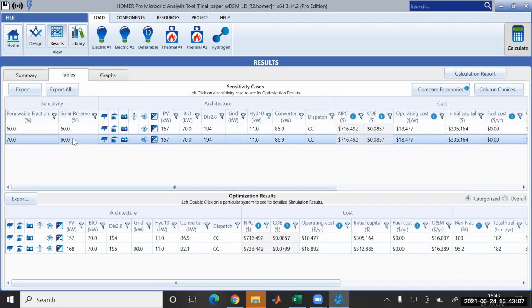Okay, it's not only that, it is mentioned 70 but not exactly 70. It is more than that, around 98% of the entire generation is from your renewable. The minimum range I have given is 70. Okay, for both cases it's almost around 98 or 95%.